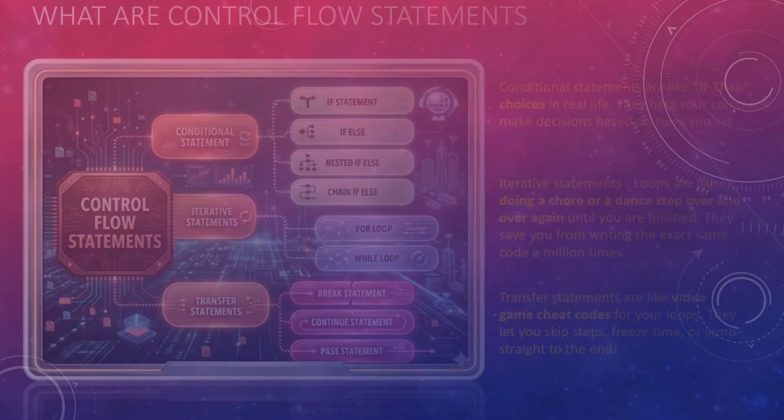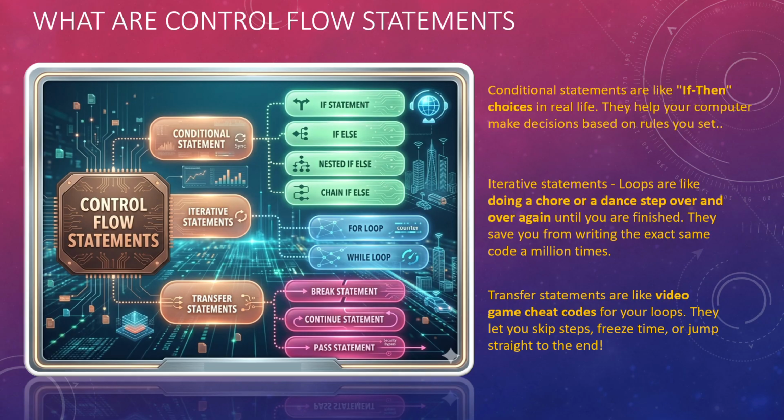So here we start with what are control flow statements. We have seen how Python executes one statement after the other, right? In all the previous sessions, every statement is executed by Python and it does something. Here we learn there are three ways of controlling flow.